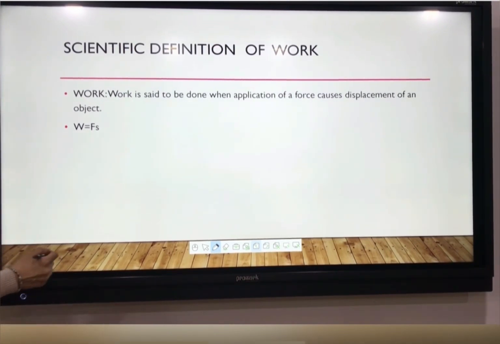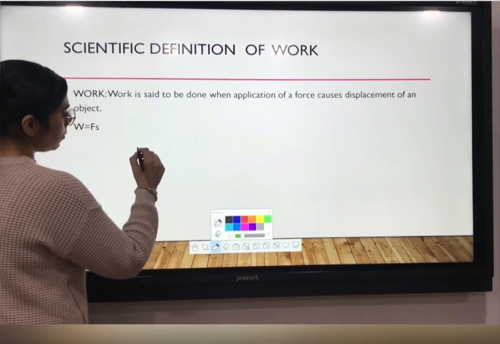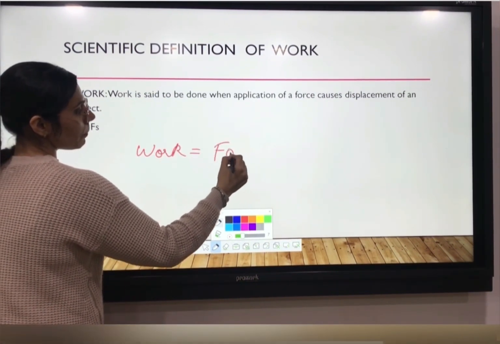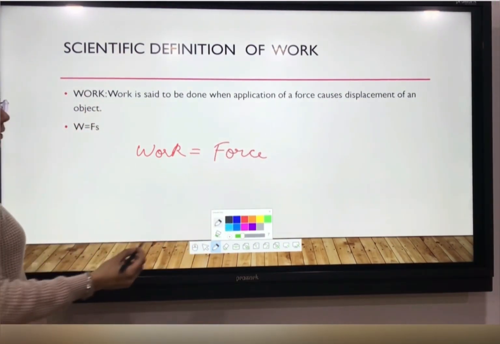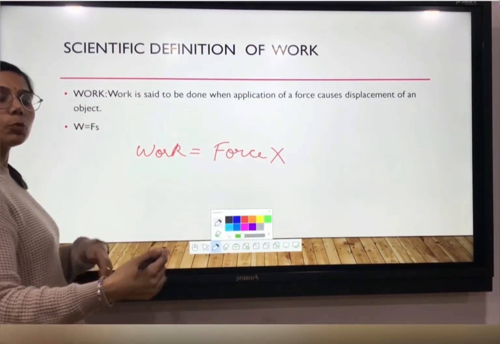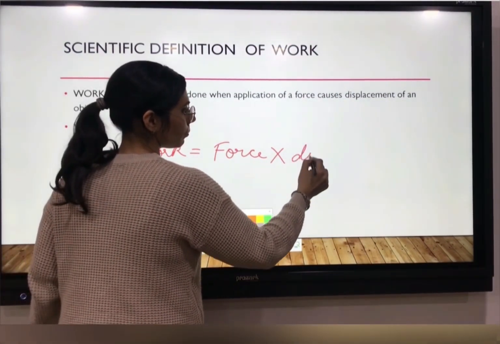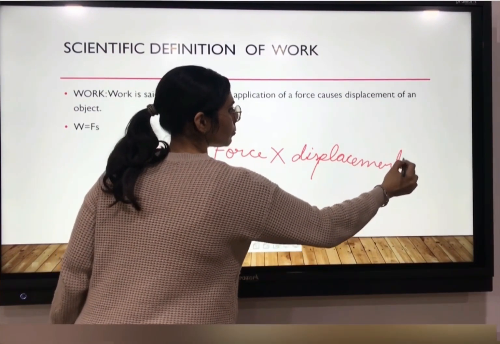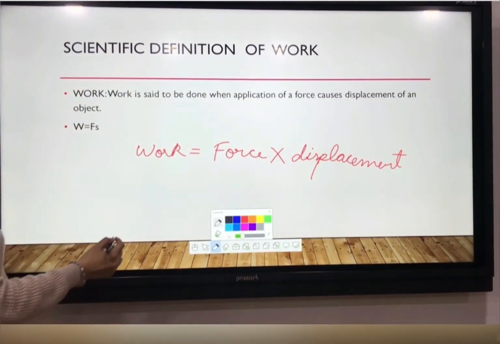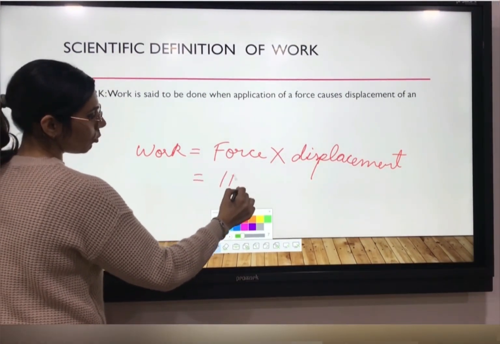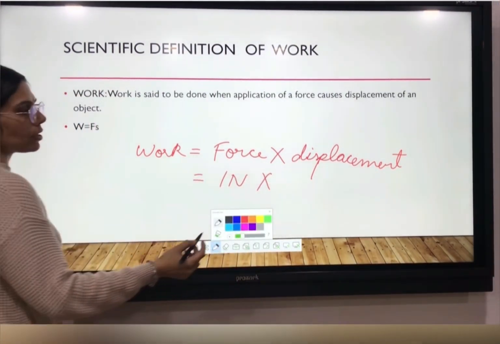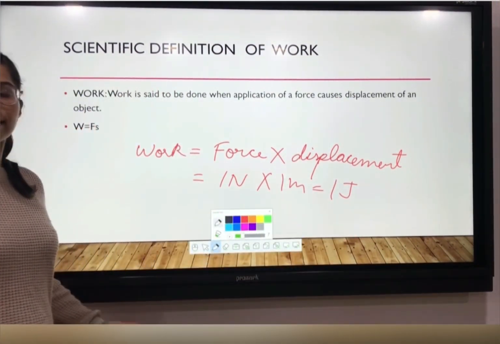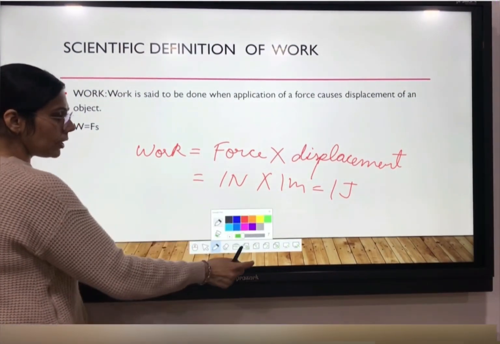Work is equal to force into displacement. Work is the magnitude of force that we have applied into displacement, that is, how much the position has changed. Suppose I applied 1 Newton of force and the table has displaced by 1 meter. So I will get 1 joule of work that I have done. Right? So let us proceed with the next.